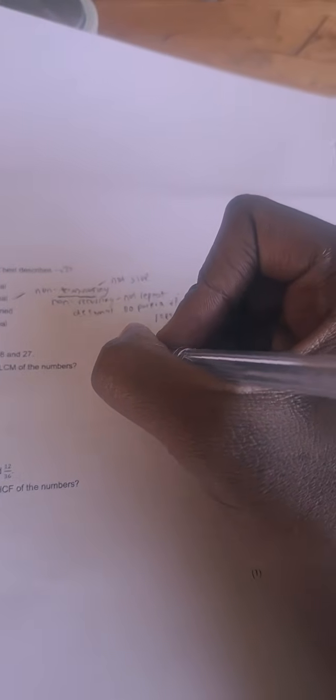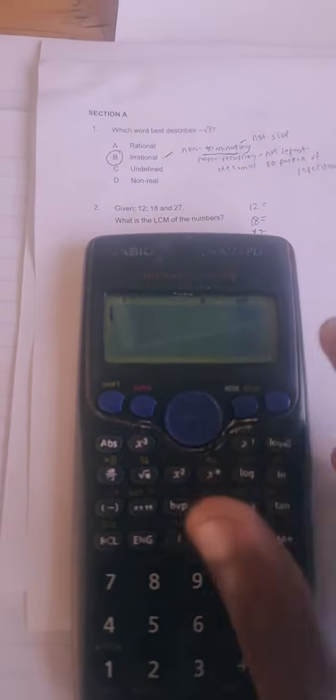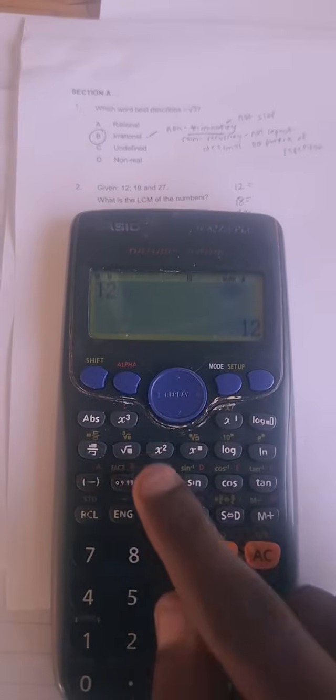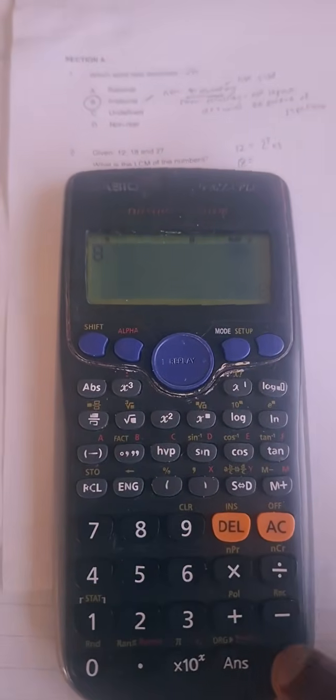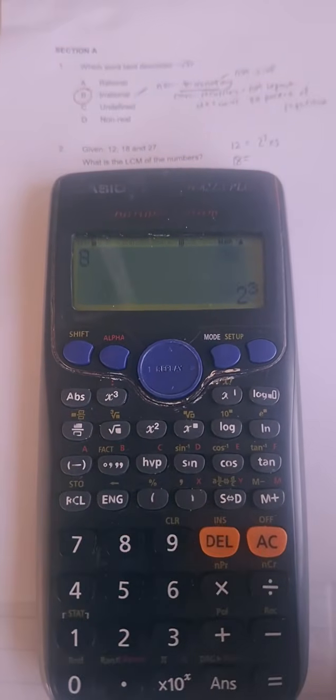Remember, we said we must know how to find the LCM using prime factorization. So prime factorization means what? Our 12, our 18, and our 27. It would be nice if we can get the prime factorization of 12, 18, and 27. In grade 9, it's very easy for us to get the prime factorization. We just write 12 is equal to, and then we press shift, we press fact, and we get 2 squared times 3.